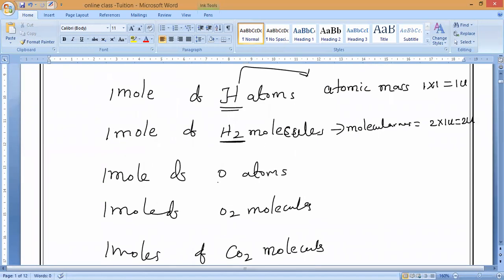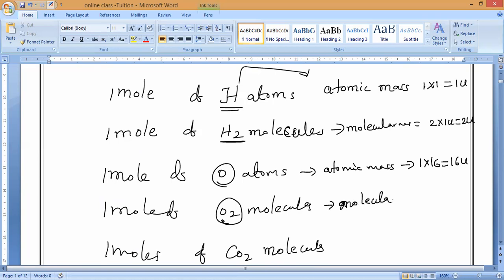Same way, oxygen atoms. What is the atomic mass? 16. Atomic mass equals 16 u. What is the molecular mass of O2? Sir, 32. Others also should respond. If you are not understanding, you have to ask me.